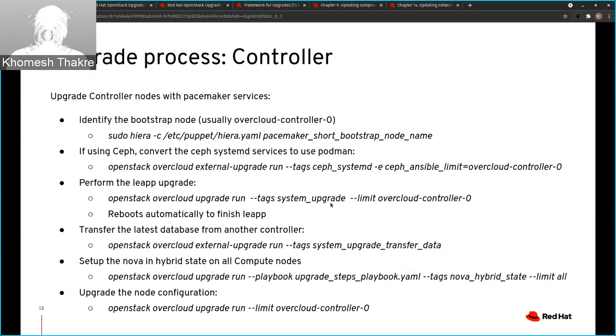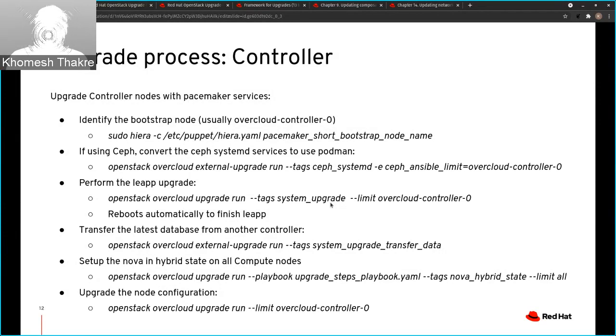If you are using SR-IOV, the Neutron SR-IOV agent will also spin up a 16.1 container for the compute nodes. This step we also need to execute just once, on the bootstrap node.